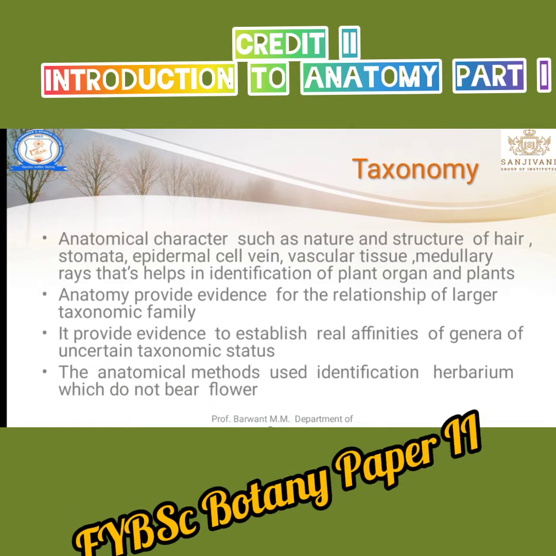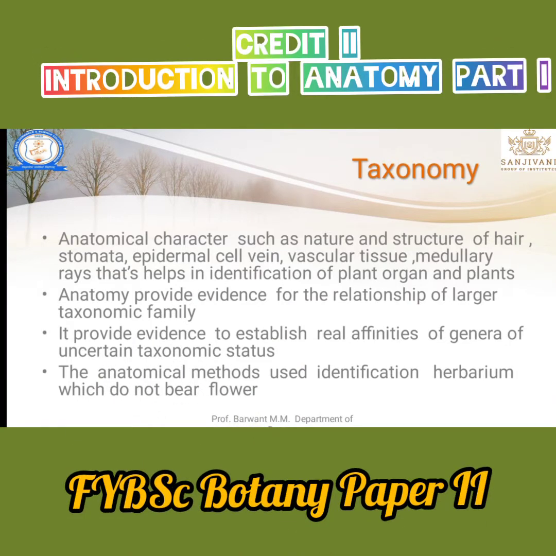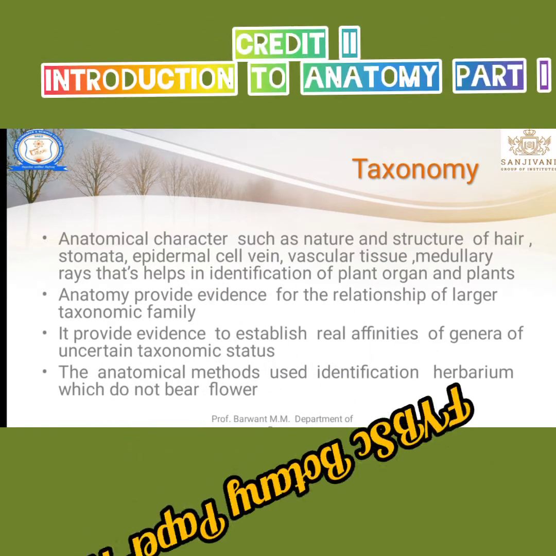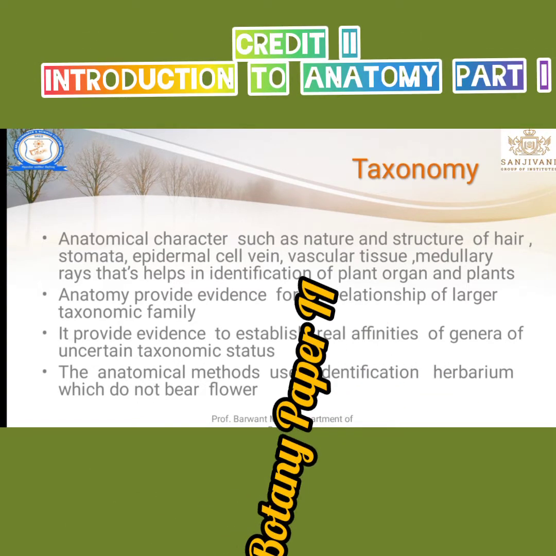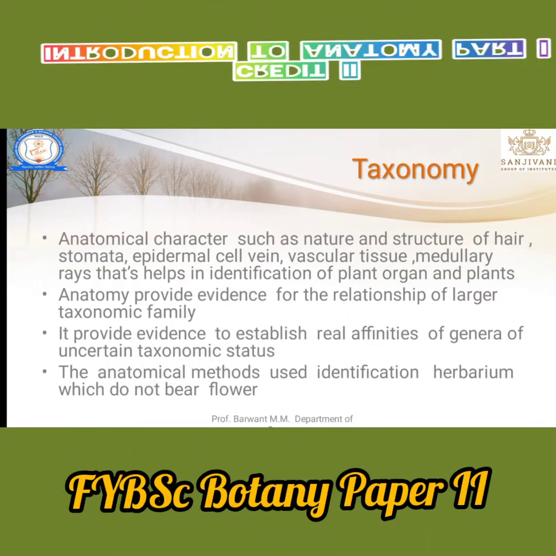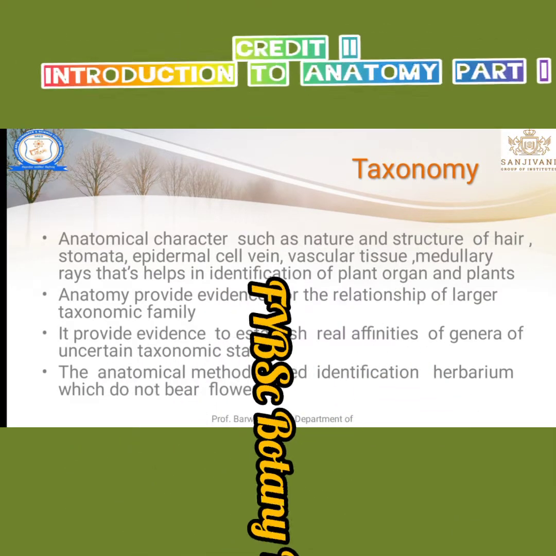For example, you got a hibiscus plant with no name. If its anatomical characters are similar, hence we can consider them the same genus.